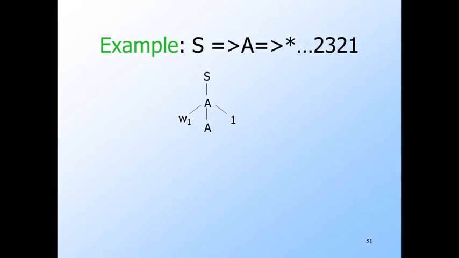So we've generated W1 off to the left of the A. The next index symbol from the right end is a 2, so we have to use this production. Again, we still need to keep that A there because we have more index symbols to go. Then the third from the left index symbol is 3, so this is the production we have to use. And then the last index symbol, that is the leftmost index symbol, is 2. So we're going to get rid of that A and use this production. That's the only way we could generate a string with 2, 3, 2, 1 at the end and no other index symbols.